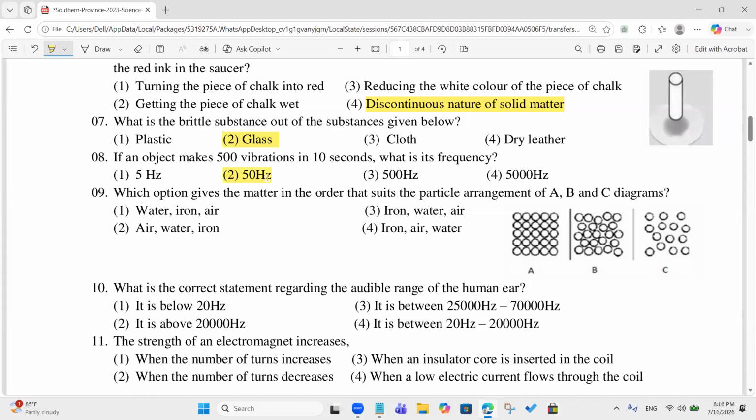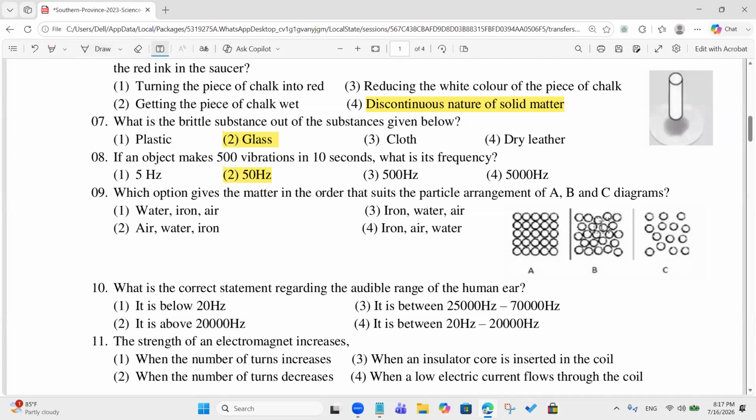Sir, I have a doubt. If an object vibrates 600 times in 2 minutes, how many hertz? You have to convert minutes into seconds, right?